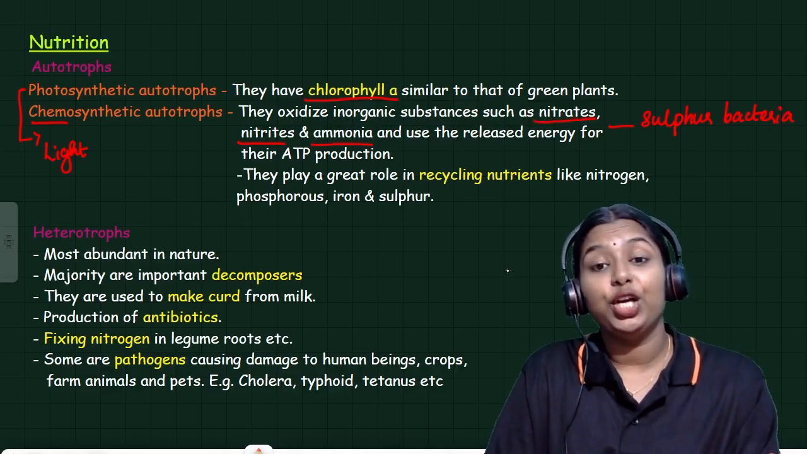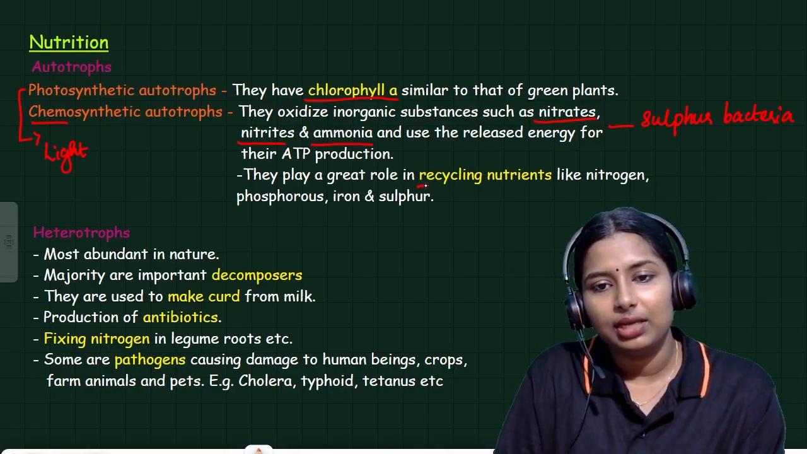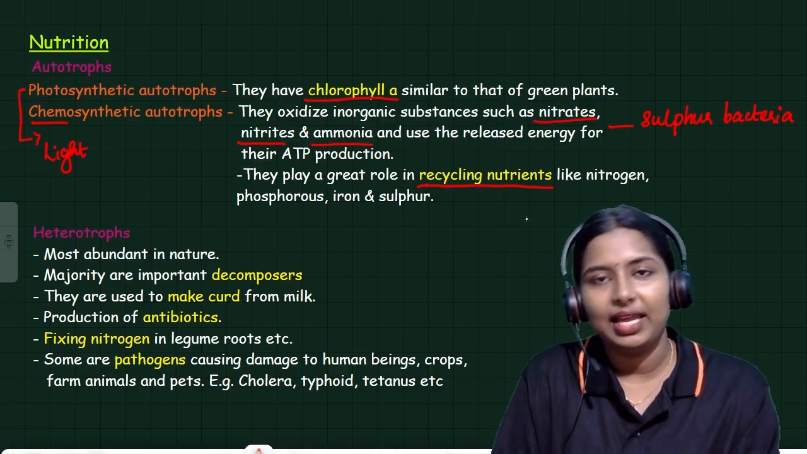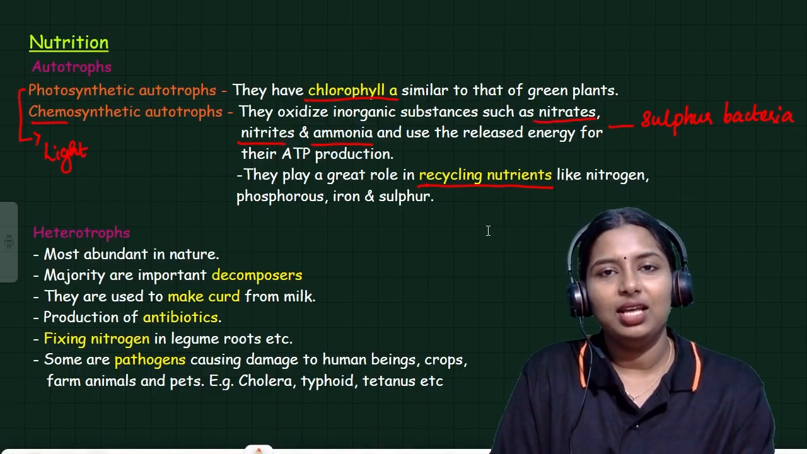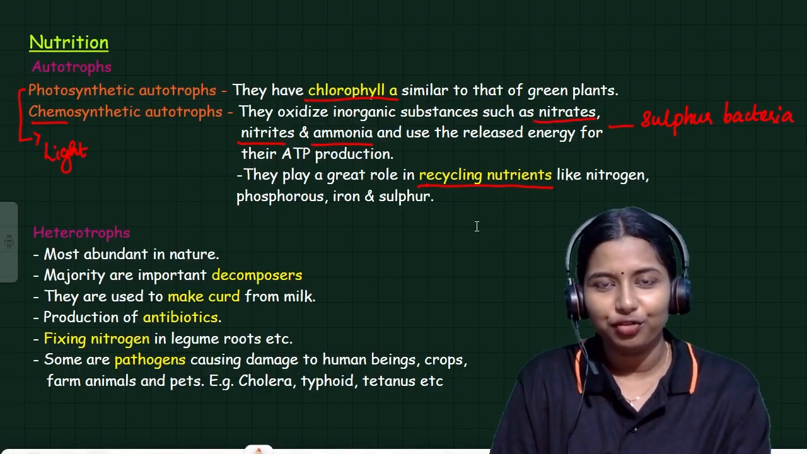And they play a great role in recycling nutrients like nitrogen, phosphorus, iron and sulfur. This is the first mode of nutrition, that is autotrophic mode of nutrition.